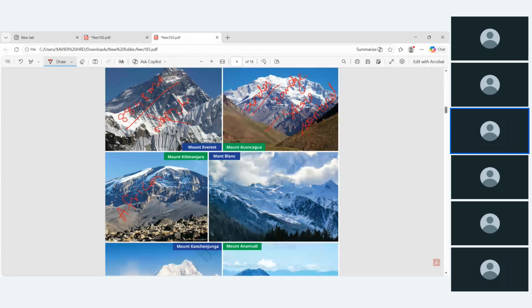Okay, and Mount Blanc, it is in Alps, in Western Europe. This is also called White Mountain.